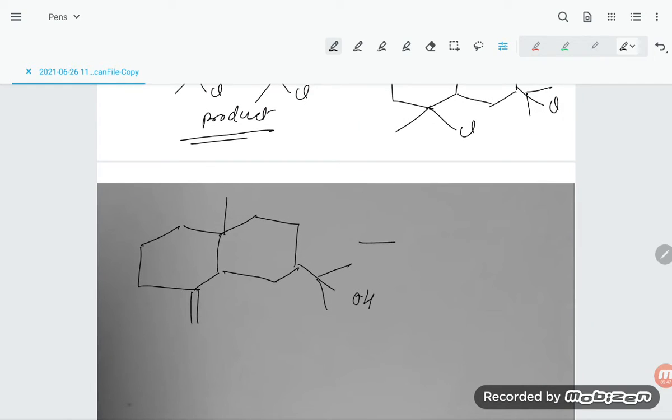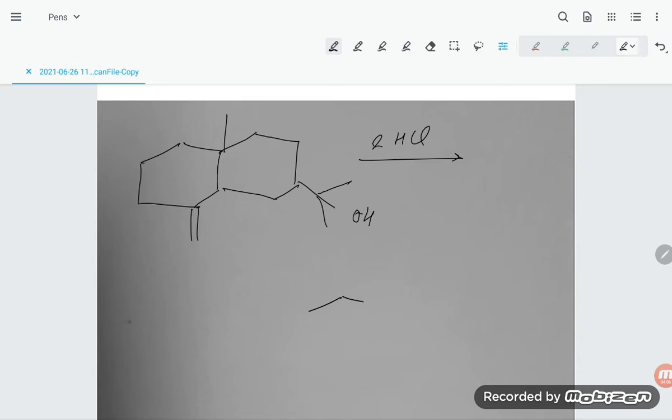You are going to treat with 2 molar HCl here also. The first one is Markovnikov's, and here we are going to apply the dehydration concept. First, the one product I am writing here, then you try to understand. First here will be Cl, no doubt about it, and here is this bond.